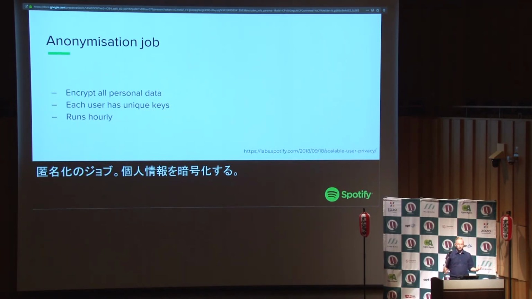So that job needs to take your events, take key chains, so the keys that you're going to use to encrypt your data, join the two together, and then use that to encrypt data. That sounds fairly easy, but we have a lot of users, so terabytes of data every hour to process. So as you can imagine, this job is both very generic, it works for every event of Spotify, but also very big.